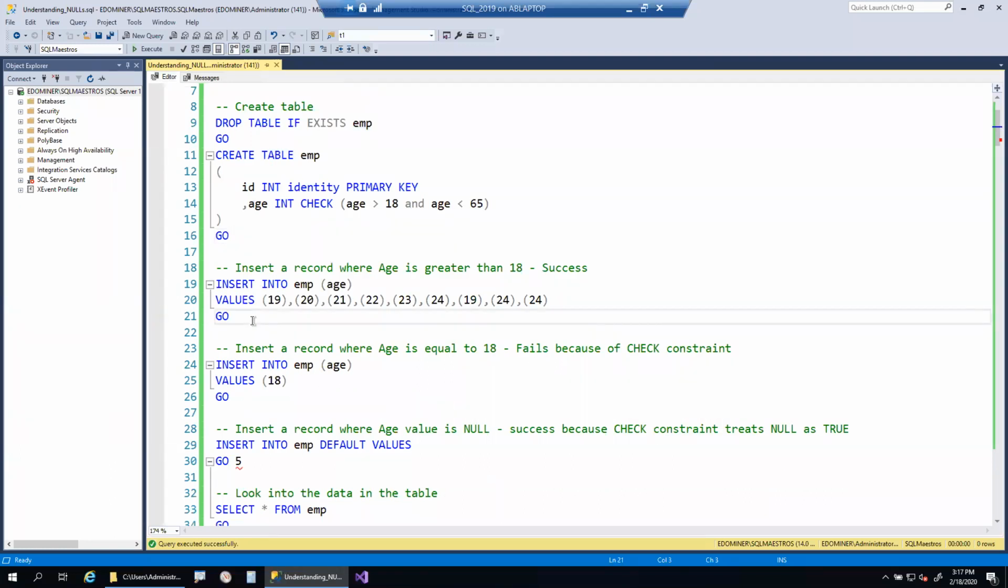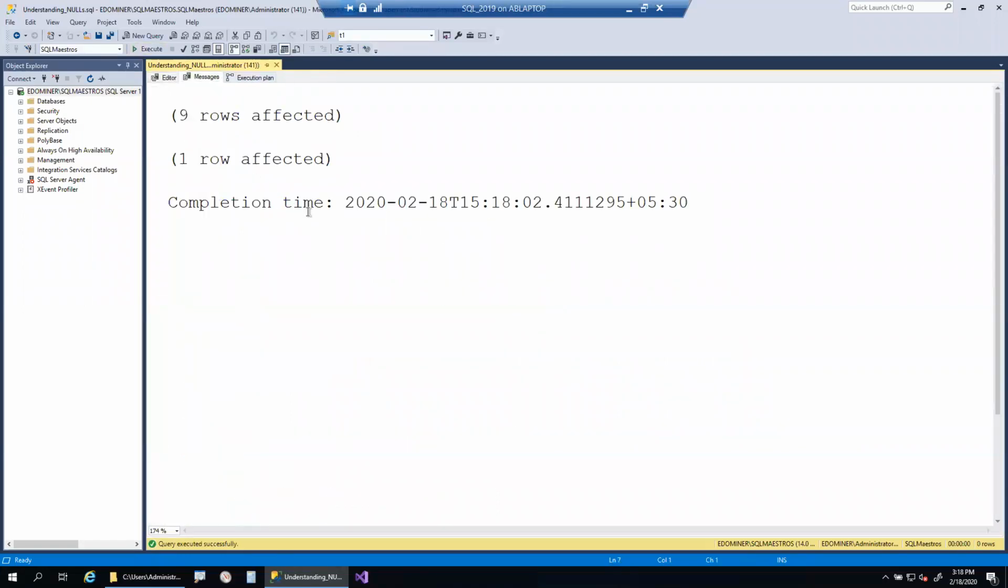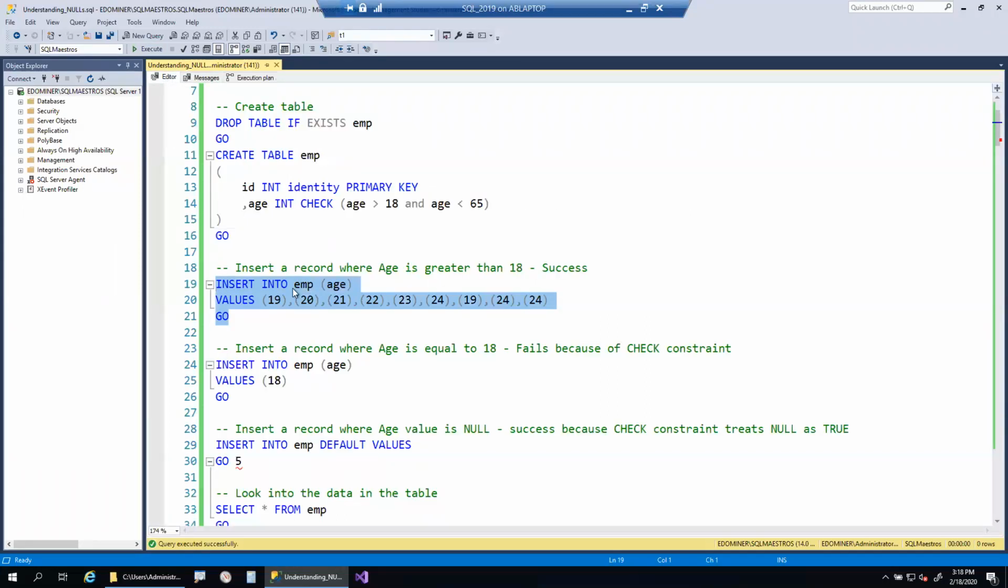I'm inserting some values into this employee table, values like 19, 20, 21, 22, and I'm inserting multiple values. All the values are well within our check constraint limit, greater than 18 and less than 65. So if I insert the values, all of them will get successfully inserted, because they are well within the limits of our check constraint.